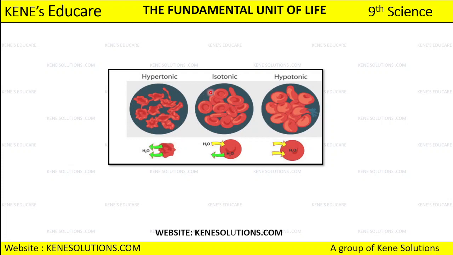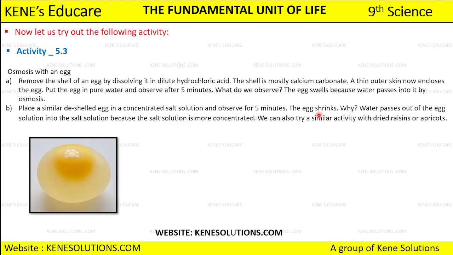So this is isotonic solution. And we have hypotonic solution where water from outside enters the cell. Okay, so I hope you are clear with these three types of solution.